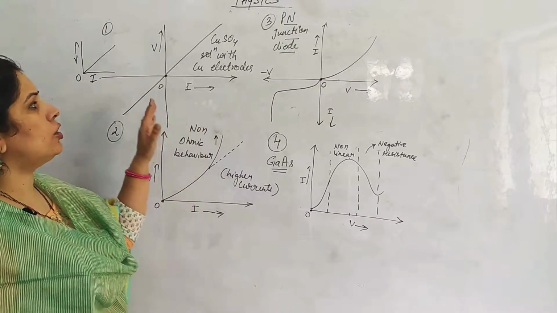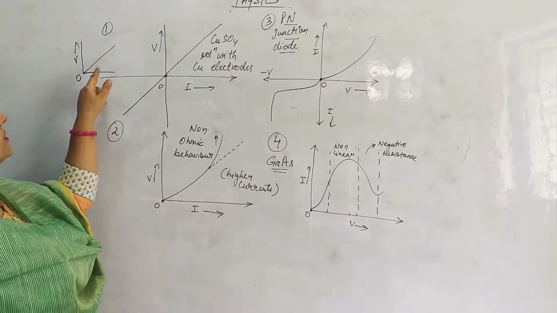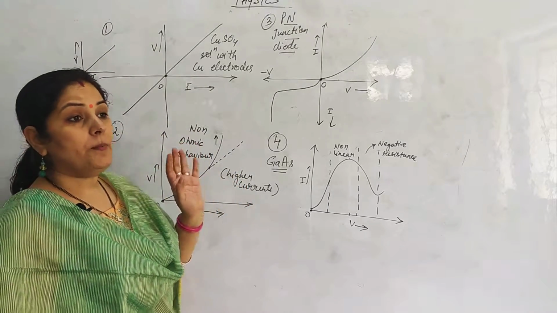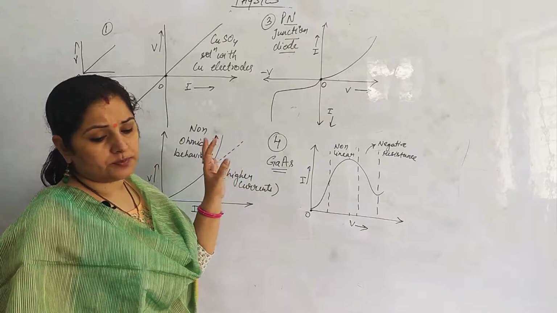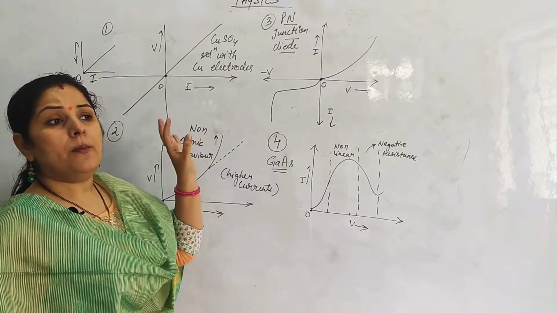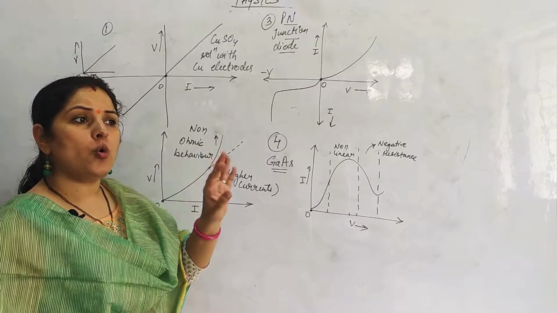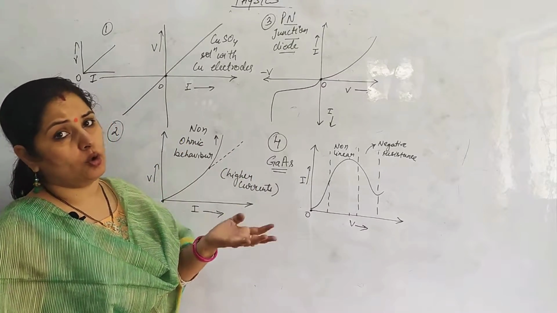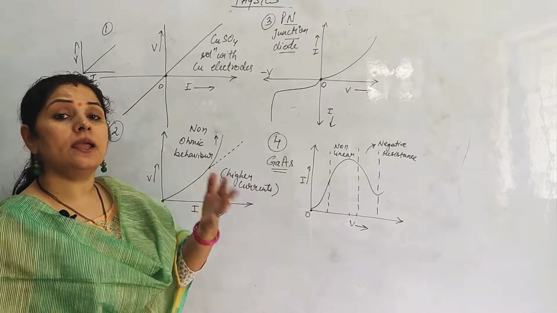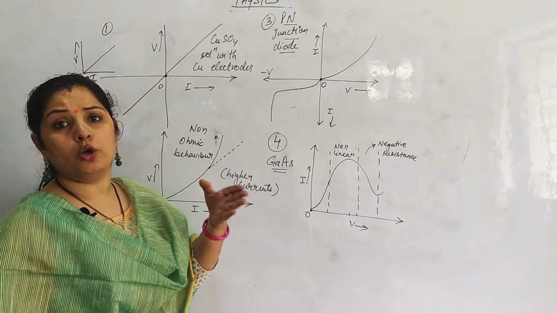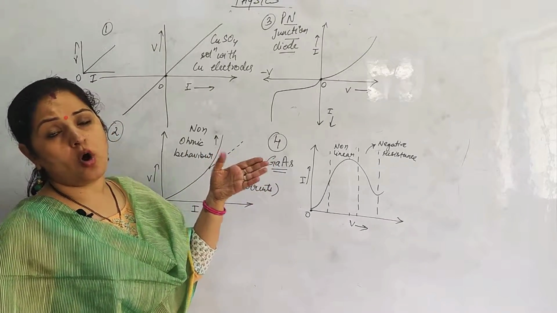For pure metal also we get a straight line between V and I. But even metallic conductors obey Ohm's law only for a short range of current. For a small amount of current they will obey. If you take the same metallic conductors for higher current, they may not follow the standard graph of VI.